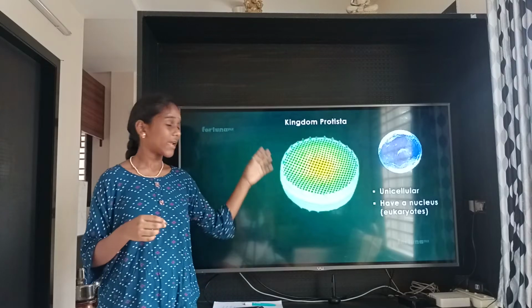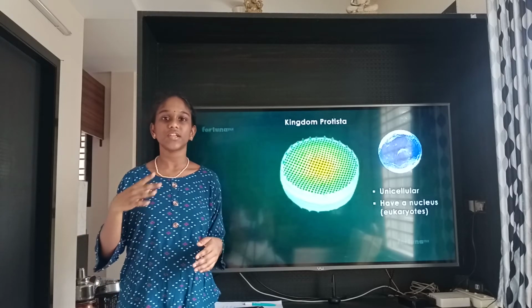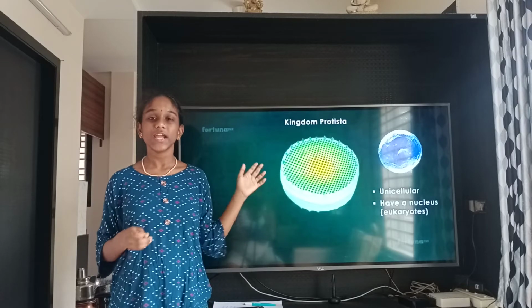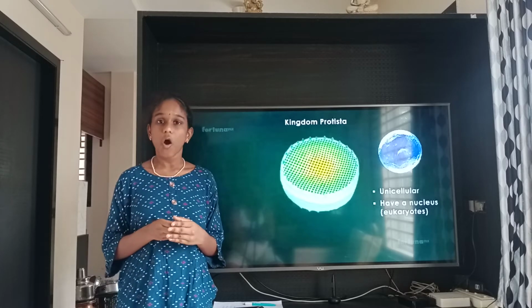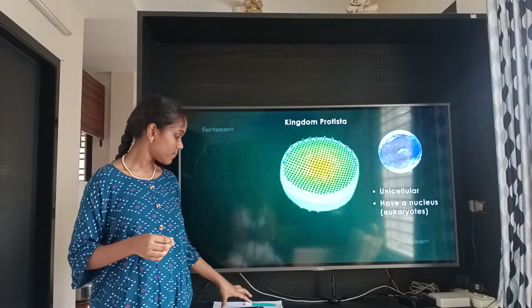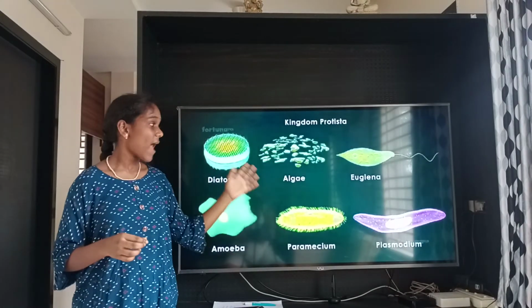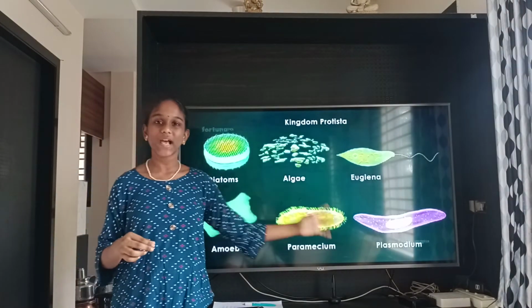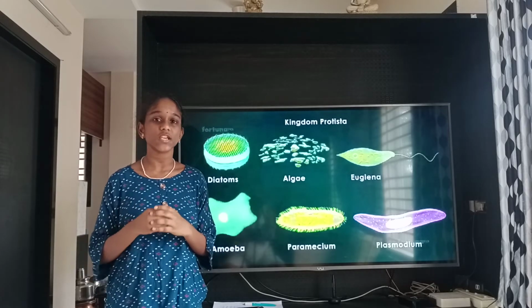This Kingdom Protista can be divided into 2, and some are linked with plants to make their own food. It means they are autotrophic. The method of making its own food is called the autotrophic method. The members of this Kingdom Protista are diatoms, algae, euglena, amoeba, paramecium and plasmodium. And this Kingdom Protista is mostly aquatic. It means it lives in water.